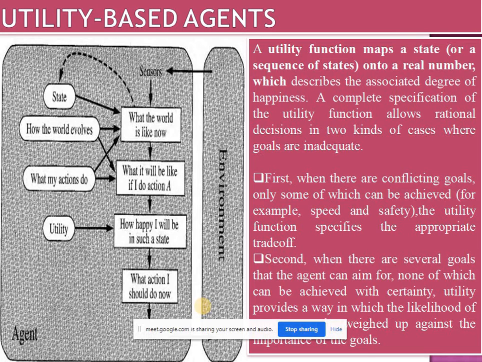Next is the utility-based agent. In the previous one we saw that it considers the goal, but fulfilling the goal every time is not enough. If we fulfill the goal in an effective manner, in less time, at less cost, that will matter. This is what utility means, a performance measure.